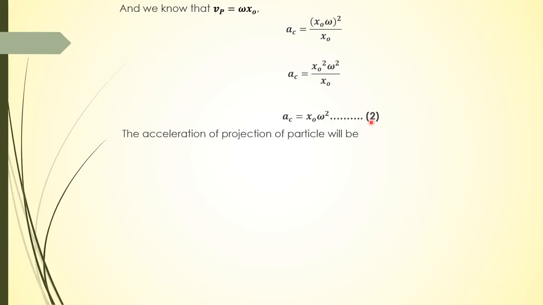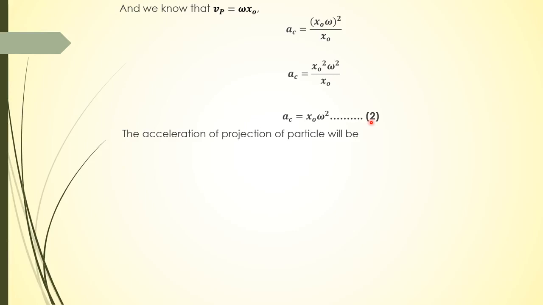Now using the relationship v equals r omega, we can say that the velocity of the particle is equal to omega x naught. Now centripetal acceleration becomes x naught omega whole square divided by x naught, or x naught square omega square upon x naught. This x naught will cancel that x naught, so ac will be x naught omega square. I mark it as equation number 2. So this is the acceleration of the particle.